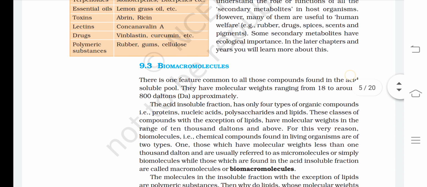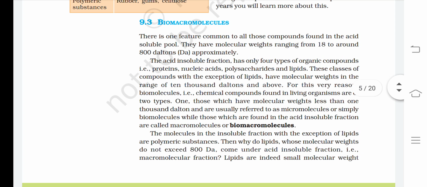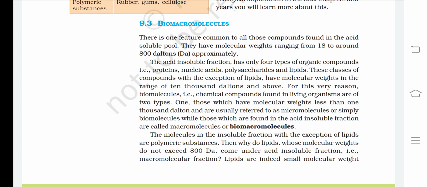Now we have biomacromolecules. There is one feature common to all those compounds found in the acid-soluble pool. They have molecular weights ranging from 18 to around 800 Daltons approximately. The acid-insoluble fraction has only 4 types of organic compounds, that is proteins, nucleic acids, polysaccharides, and lipids.